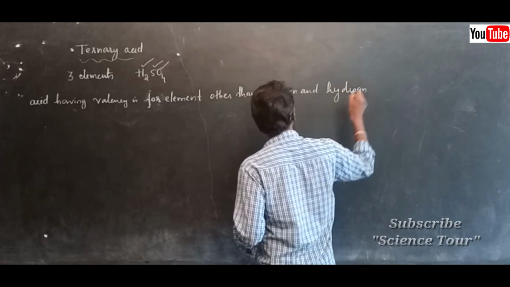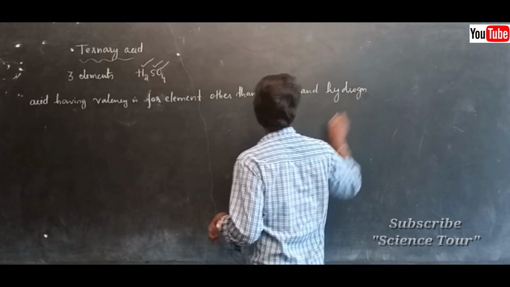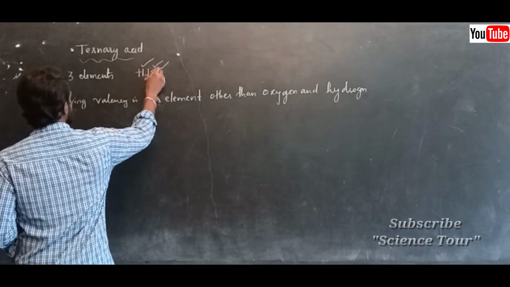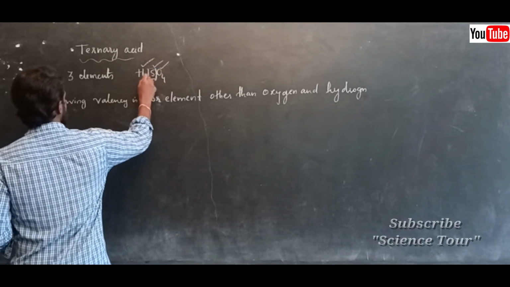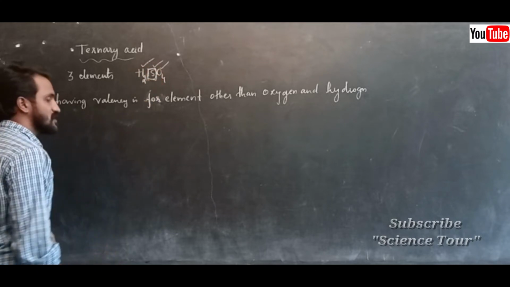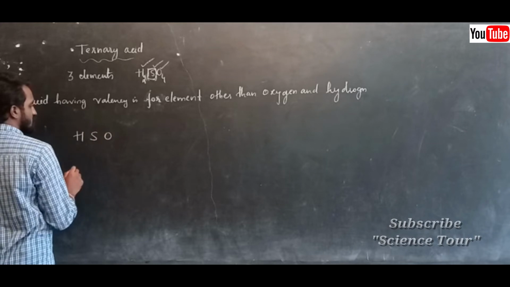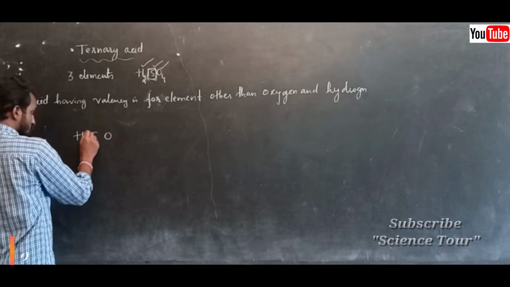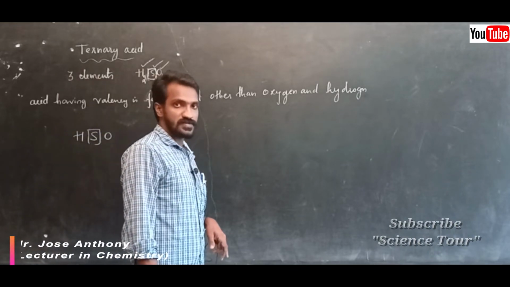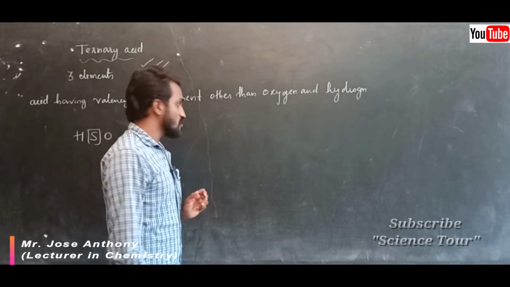That means you have to consider the valency of sulfur, other than oxygen. Look at this: total three elements are there, hydrogen, oxygen, sulfur, correct? You should consider only the valency of sulfur in the middle. Understood? The middle sulfur valency you have to consider.